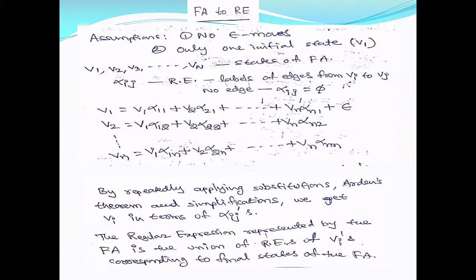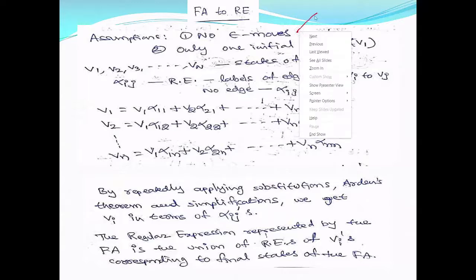So how do we get a regular expression for a given FA? The assumption to apply this method to an FA is that there are no epsilon moves.